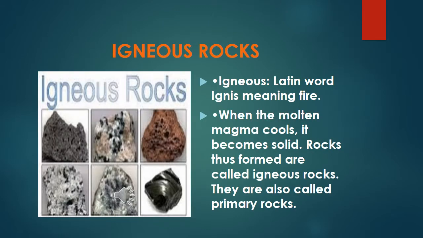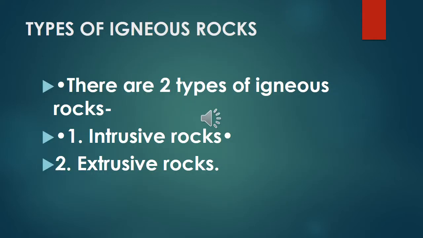The rocks which are formed by cooling down of molten magma are called igneous rocks. They are also called primary rocks. There are two types of igneous rocks: intrusive igneous rocks and extrusive igneous rocks. What are they, how are they formed, etc.? To understand these things, let us watch a video.